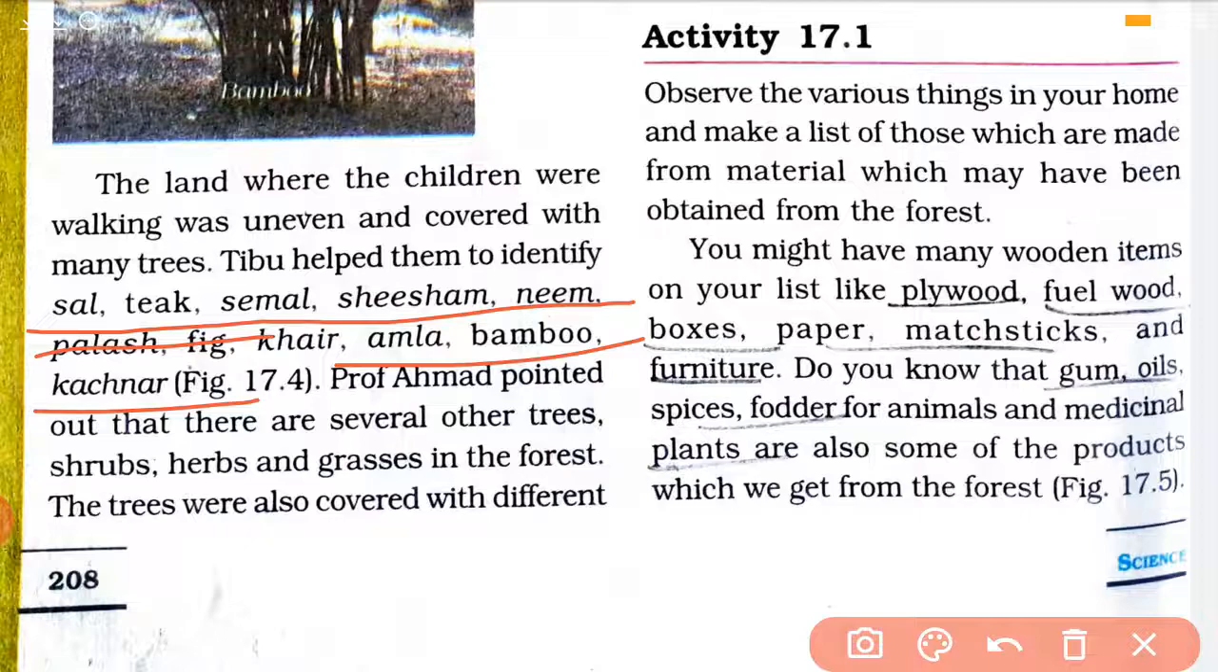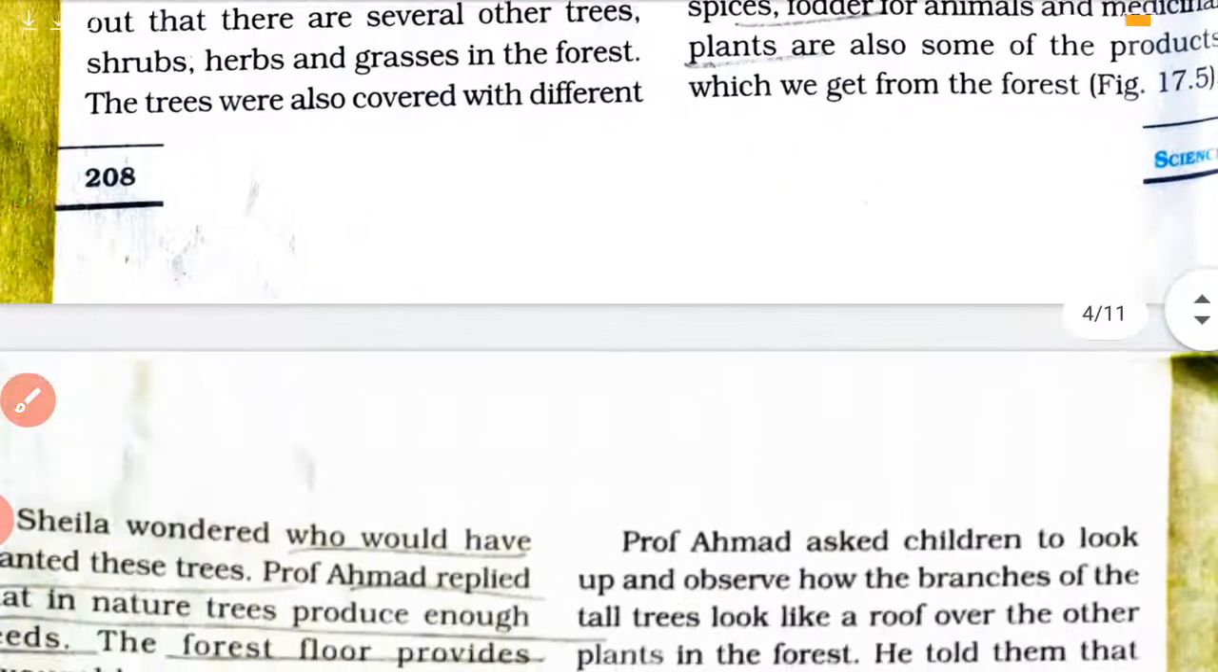So there are different varieties of plants, and these plants provide us with many important things like plywood, fuel, means lakdi jalane ke liye. This wood is used to make paper, matchsticks, furniture. The trees provide us with gum, oil, spices, fodder for animals, means animals ka khana. Medicinal plants are also there in the forest.